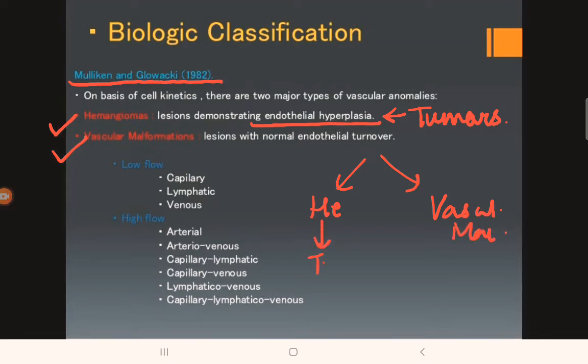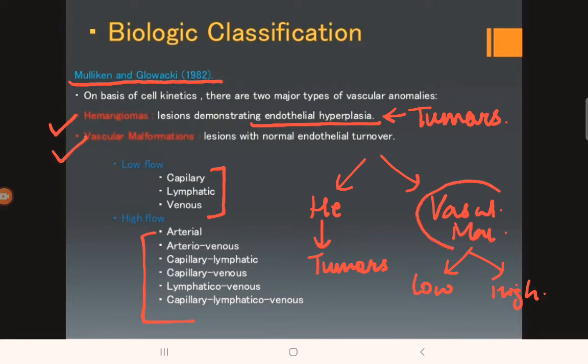So hemangiomas are tumors or neoplasms, and the vascular malformations are divided into low flow lesions and high flow lesions. The low flow lesions are the capillary lesions, lymphatic lesions and the venous lesions, whereas the high flow lesions are arterial lesions, arteriovenous lesions, capillary lymphatic lesions, capillary venous lesions, lymphaticovenous lesions, or capillary lymphaticovenous lesions. The vascular malformations have normal cellular turnover, whereas hemangiomas have abnormal cellular turnover.